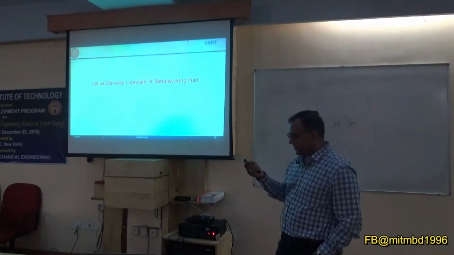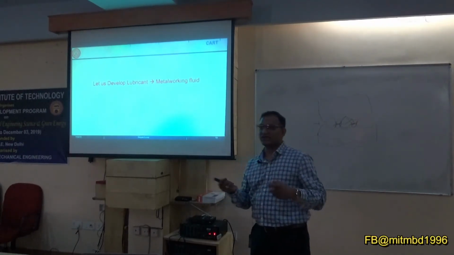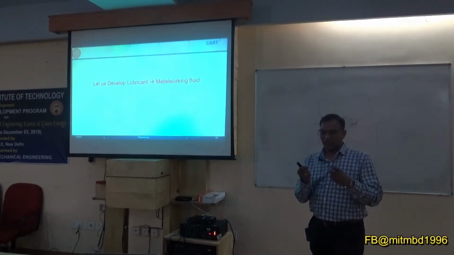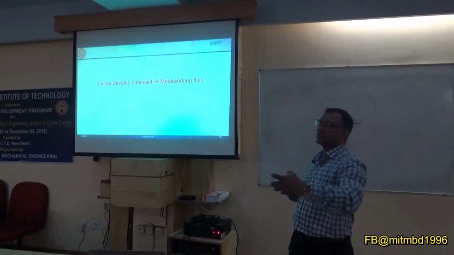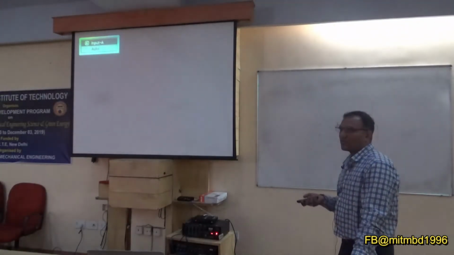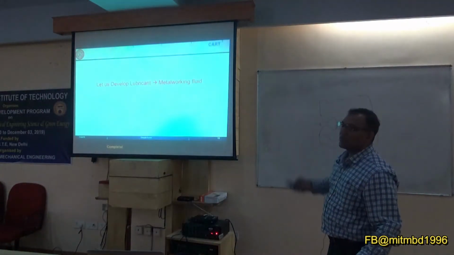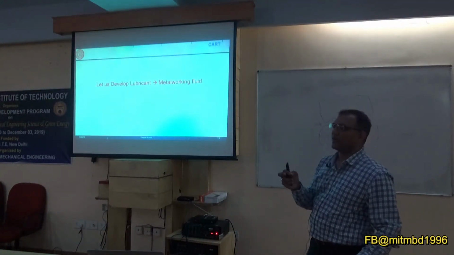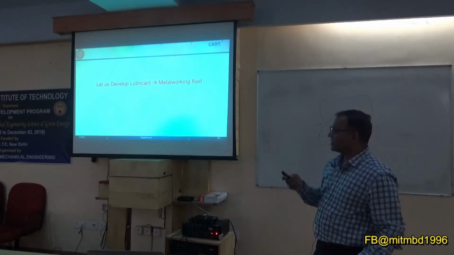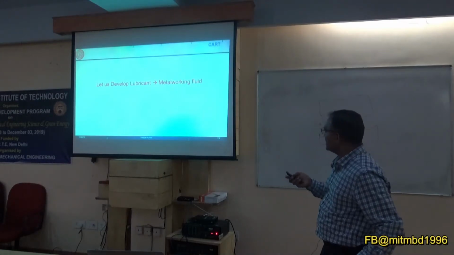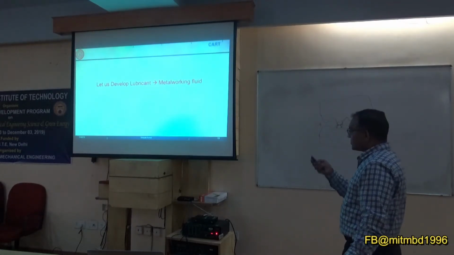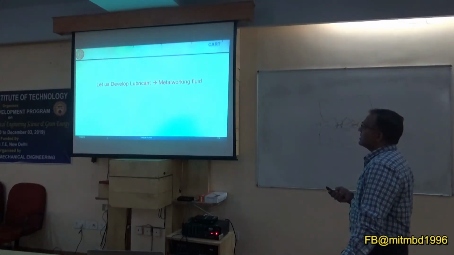That is what they call metal working fluid. During machining you would have seen a white or sometimes blue colored liquid. Normally people call it coolant, but that is your metal working fluid, and it is an oil in water emulsion. So you are trying to disperse oil into water. That is one category.